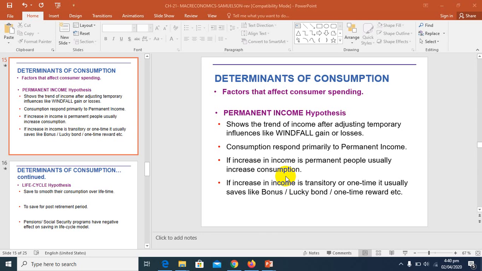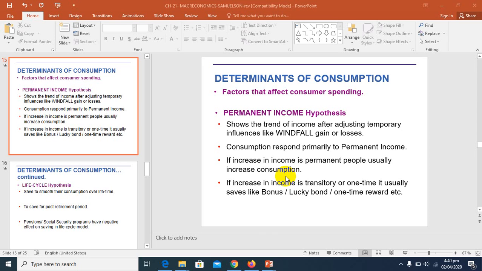So all your schedule regarding how to spend, how much income should be spent and how much should be saved, is based on your permanent income, not on your bonus, lucky bond or anything else. So all the planning regarding how to spend your income is based on your permanent income, which does not include a bonus, lucky bond or any one-time reward.